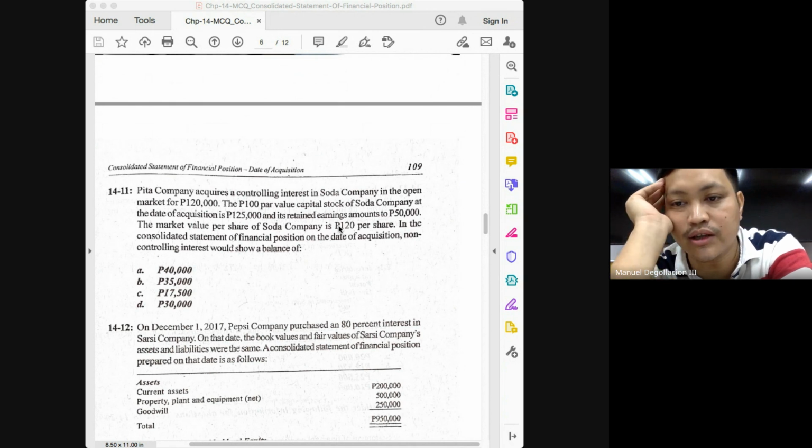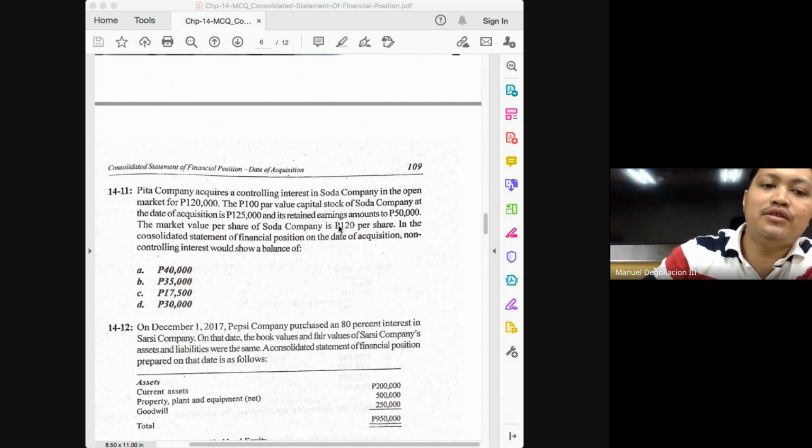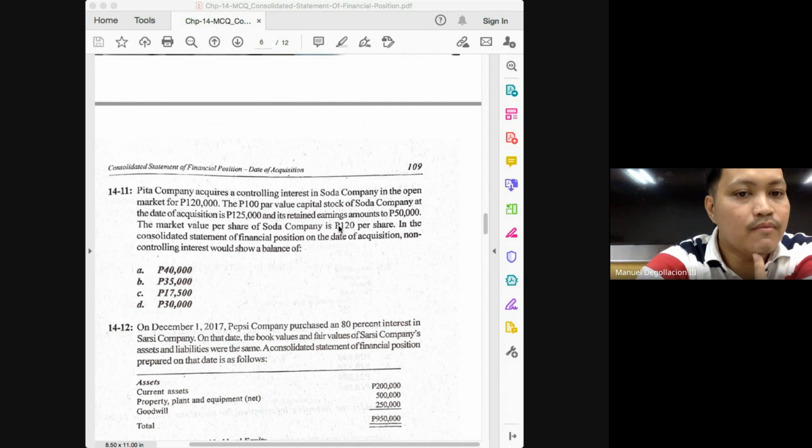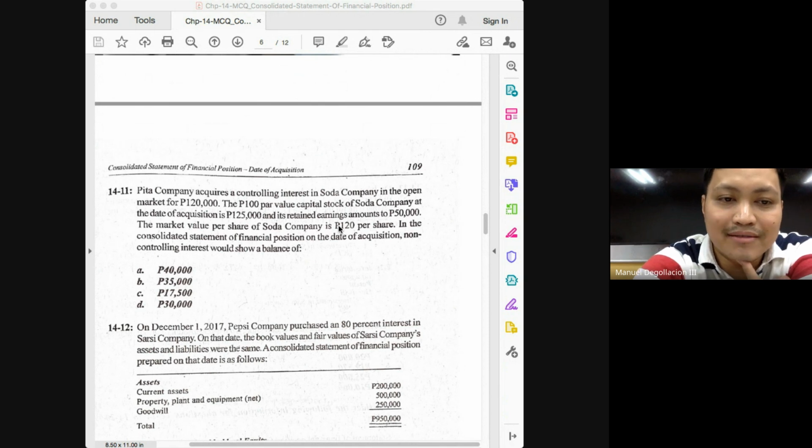So 120,000 divided by 120, this will give you how much? 1,000. That means you have acquired 1,000 shares out of the 1,250 shares outstanding. So percentage-wise, how much have we acquired? How much is our controlling interest? 80%. 1,000 divided by 1,250 will give you 80%.